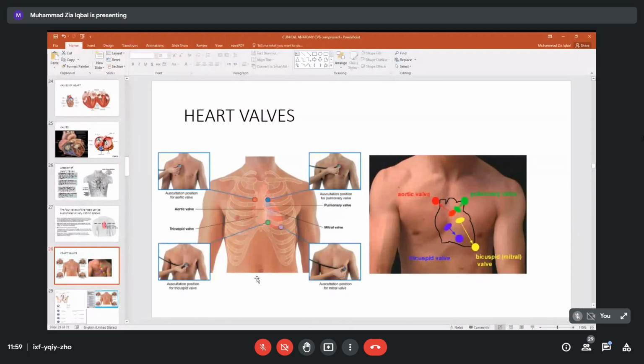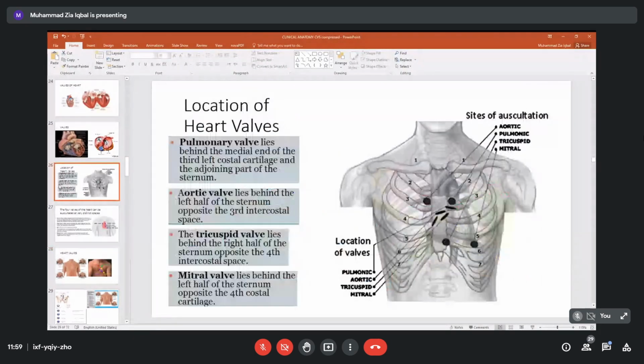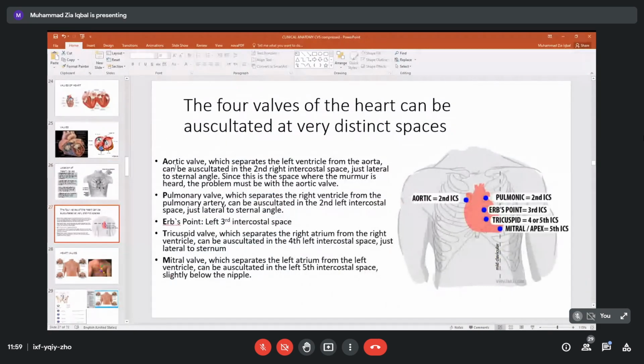Now these regions we have to remember. So these three slides, 1, 2, and 3. Now another thing in the second slide: we have aortic valve, pulmonary valve, tricuspid, mitral valve. Now this is a very good description. The aortic valve, we have seen, is in the left ventricle from where the aorta starts.